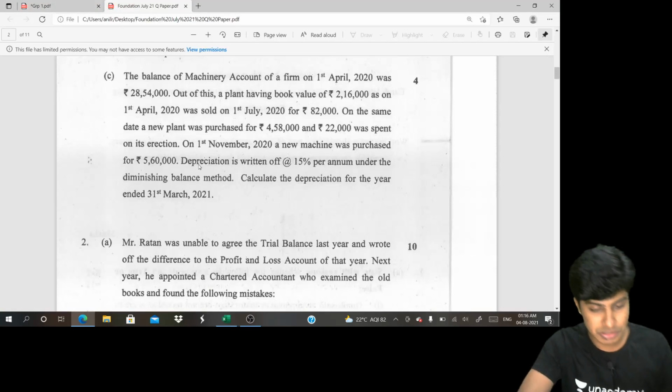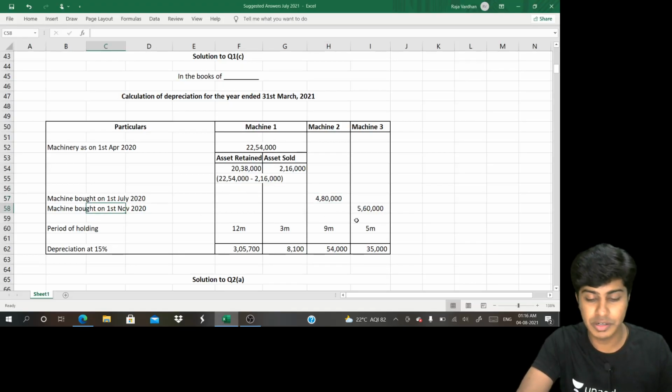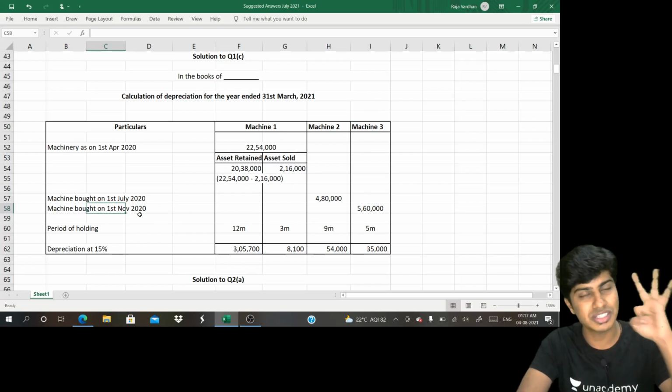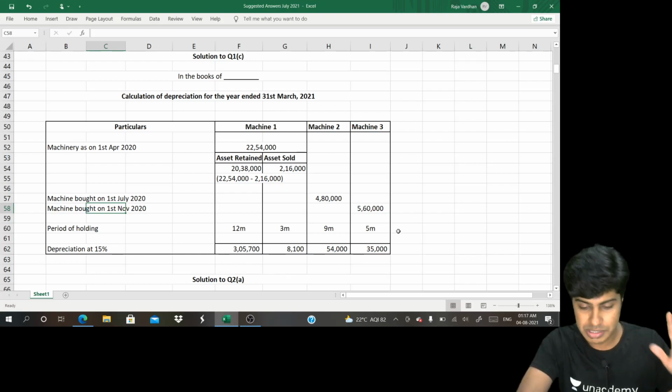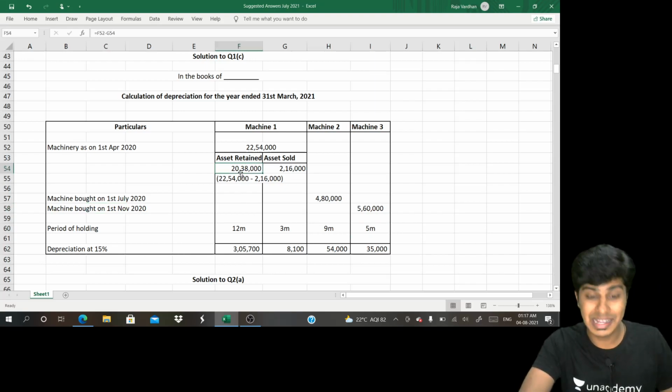And we have another purchase. On 1st of November 2020, a new machine was purchased for rupees 5,60,000, machine number 3. When you buy it on 1st of November, it will be used for November, December, January, February, March, 5 months. For 20,38,000, I compute 12 months depreciation. For 2,16,000, 3 months depreciation. For 4,80,000, 9 months depreciation. And for 5,60,000, 5 months depreciation.